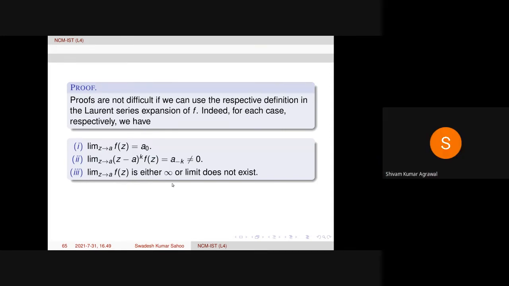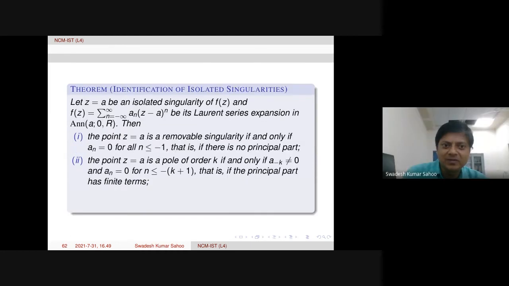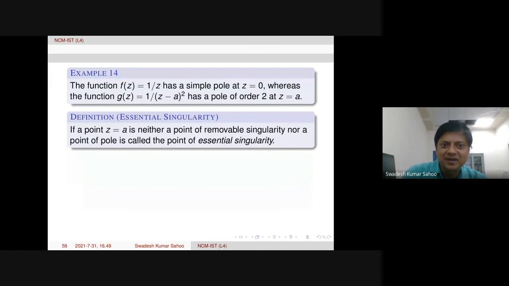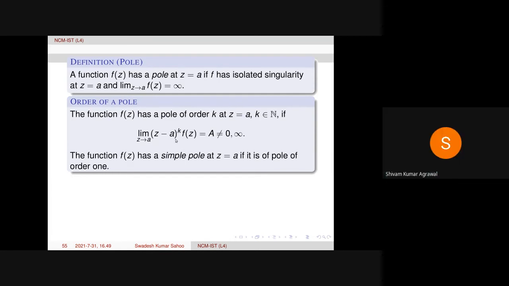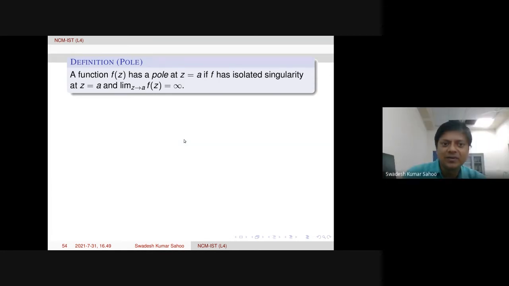Sir, in the definition of pole, you had written that if limit of f of z as z goes to a is infinity, then it will be a pole, no? Let us recall that. You see, here in the definition, (z minus a) power k is multiplied. This factor. Sir, before that, the definition of pole. Oh, definition of pole.